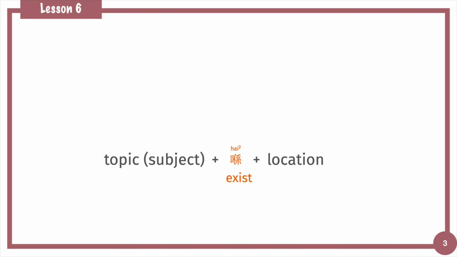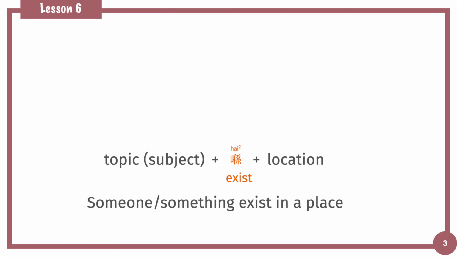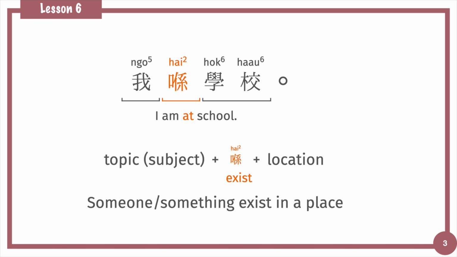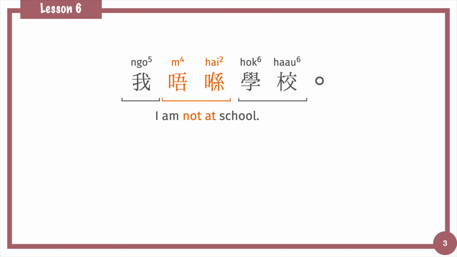When the sentence structure follows the word order of topic, 喺, and location, we see the word 喺 as a verb. It carries the meaning of existing, meaning someone or something exists in a place. 我喺學校, I exist in school. So I'm at school. If we want to form a negative sentence, just follow the rules of verbs. 我唔喺學校. Put 唔 in front of the verb 喺. I'm not at school.